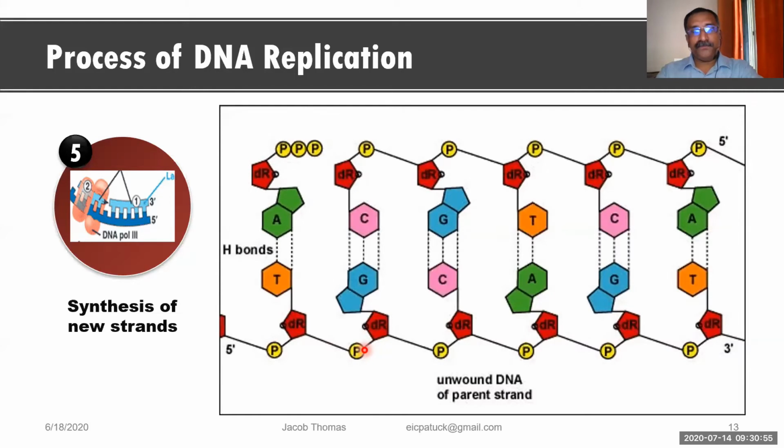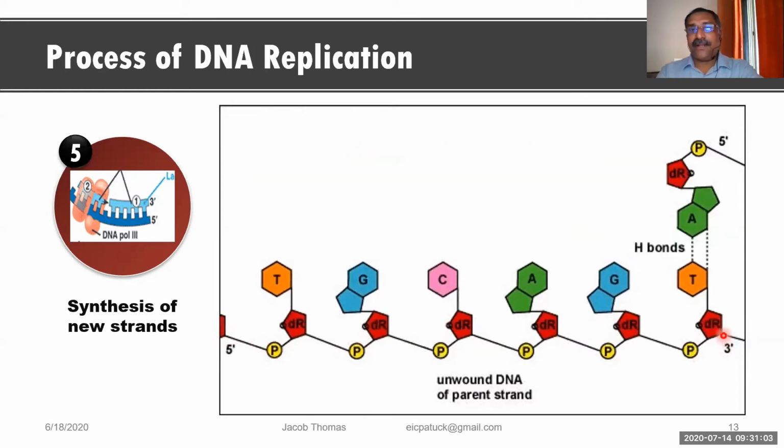of another sugar. So when you look at this diagram, you can see the fifth carbon is on the left side and the third carbon is on the right side. That is why we say this strand is running in 5' to 3' direction. So carbon number का carbon का position indicate करता है 5' और 3' में.